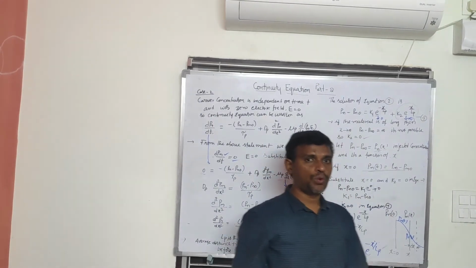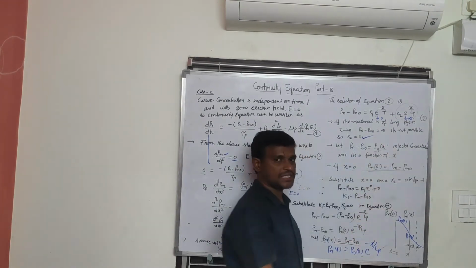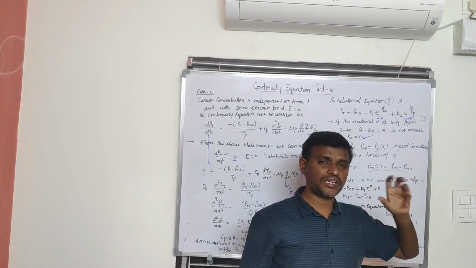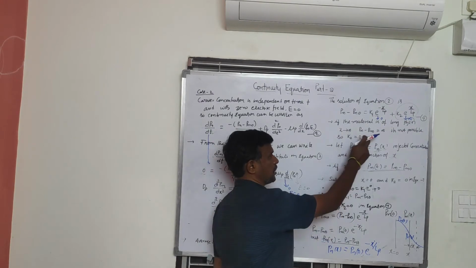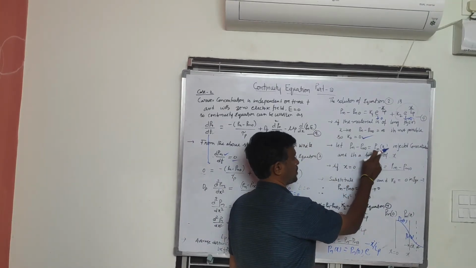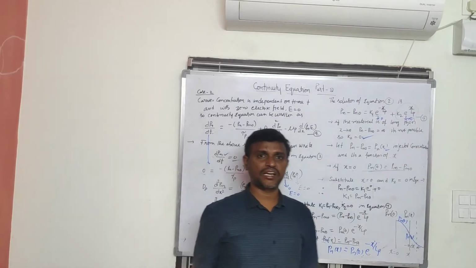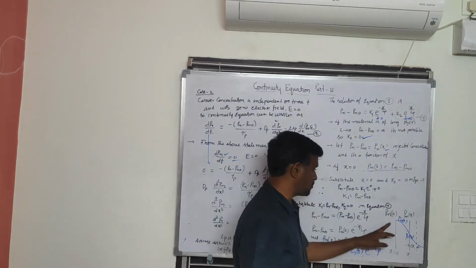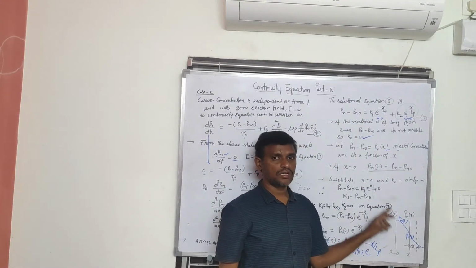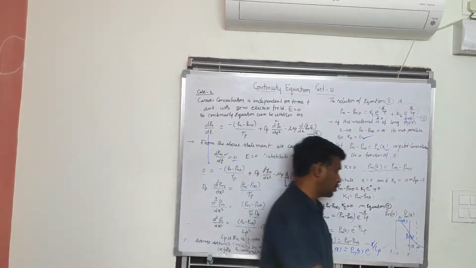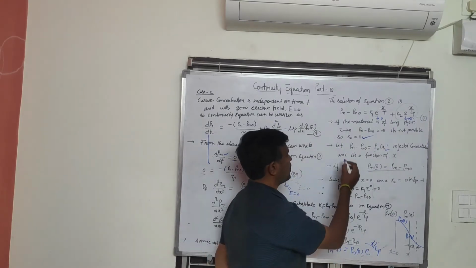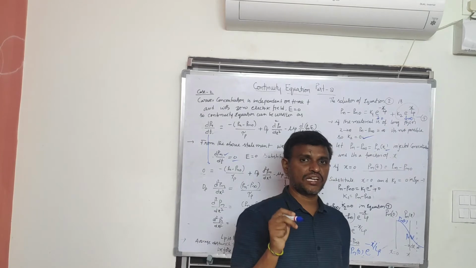So to avoid this difficulty, we consider k2 equal to 0, since as x tends to infinity it is impossible for the injected carrier concentration to be infinity. Now let Pn minus Pn naught be Pn of x, the injected carrier concentration that varies with x. In the semiconductor material, Pn of 0 is the injected carrier concentration at x equal to 0, and since it varies with distance, I consider Pn of x.